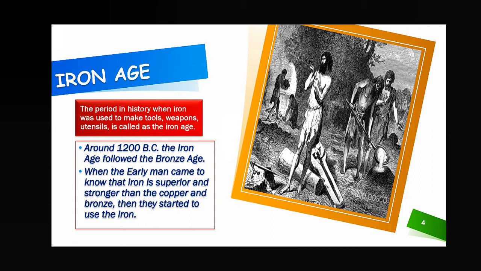That means after the Bronze Age, the Iron Age came in history, when early man came to know that iron is superior, meaning better and stronger than copper and bronze. Then they started to use iron. That's why the Iron Age started.